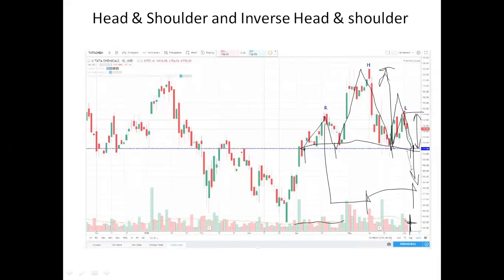That is a smaller rise. This is again a smaller rise. This is again a big rise. But the head should be above both shoulders. That is the one thing.